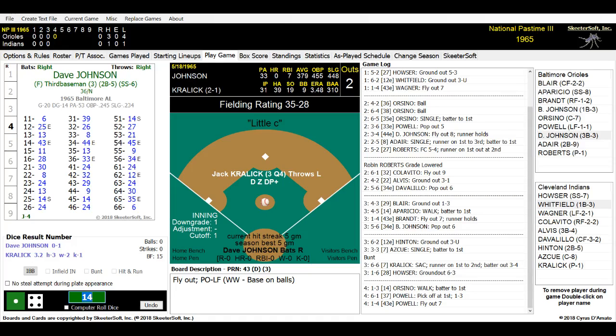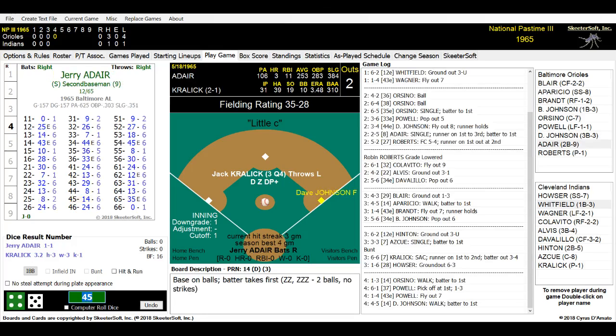Here's the pitch to Davy Johnson. It is a 45, and Johnson is walked. That'll be Kralik's third walk of the game. Dave Johnson is now on first. Let's see what happens now. 2 down. Kralik is ready to go. Batting up is Jerry Adair.